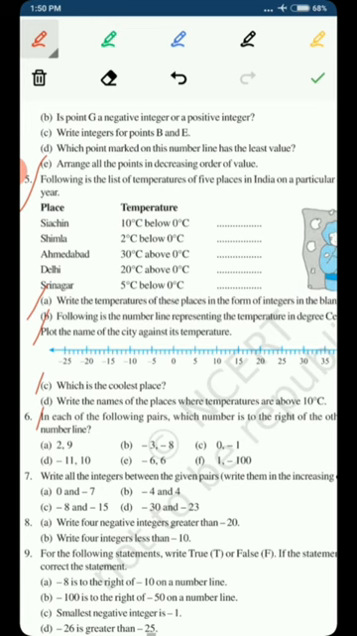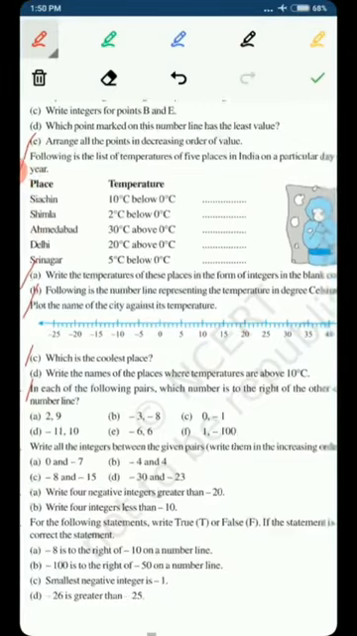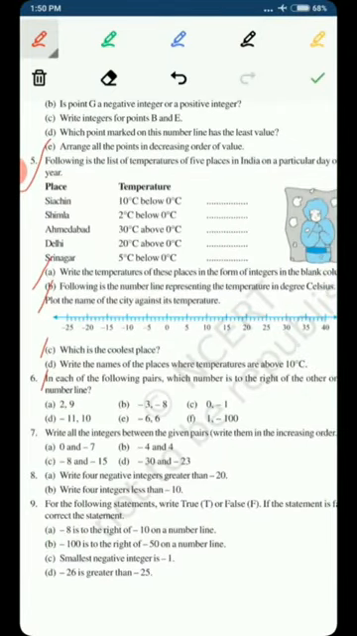Part A says write the temperature of these places in the form of integers in the blanks. We know very well that below 0 degrees there are negative integers, and above 0 degrees there are positive integers. So 10 degrees Celsius below 0 degrees Celsius means negative integers. It means minus 10 degrees Celsius. 2 degrees Celsius below 0 degrees Celsius means a negative integer, because below 0 there are all negative integers. So minus 2 degrees Celsius. This is the way we have to solve the question.